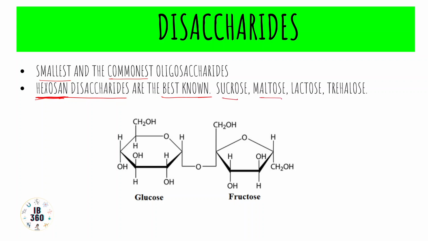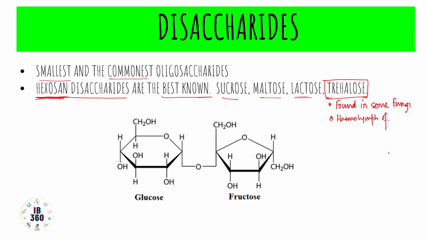See, trehalose is found in some fungi, and also in the hemolymph of some insects basically.